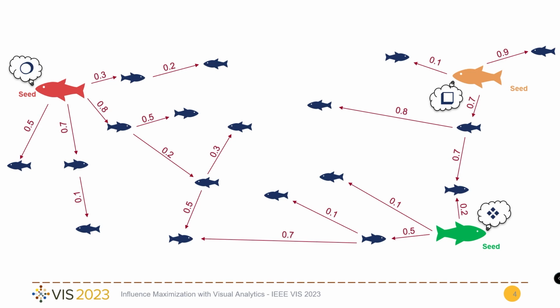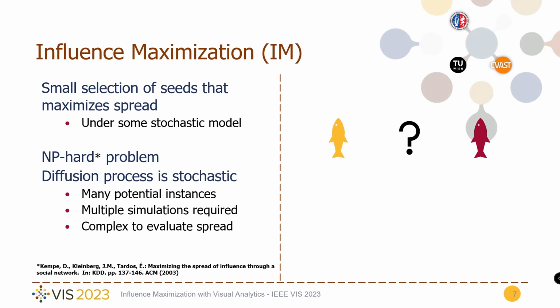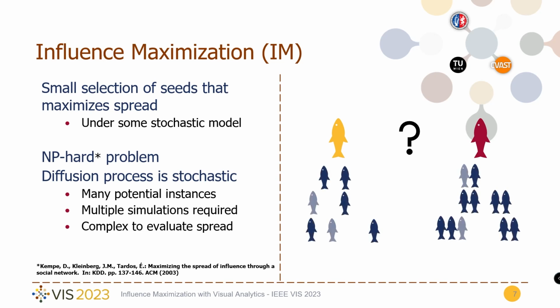Several diffusion models have been introduced. In this example, we show the model known as independent cascade, in which each newly activated node will try and influence their neighbors once before remaining silent. Within this context, influence maximization is defined as the problem of finding an arbitrarily small subset of nodes such that the final influence spread, that is the number of activated nodes, is maximized. It is known to be an NP-hard problem.